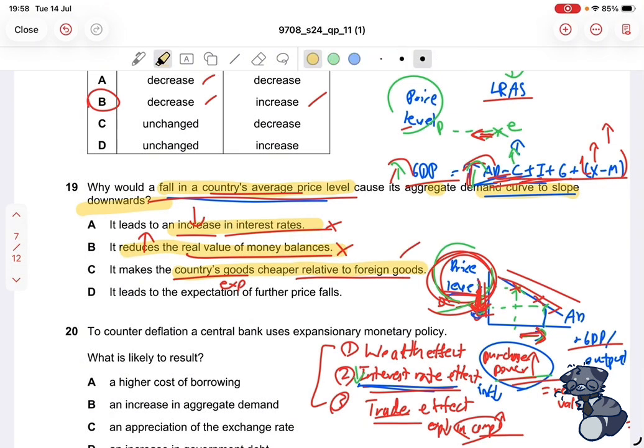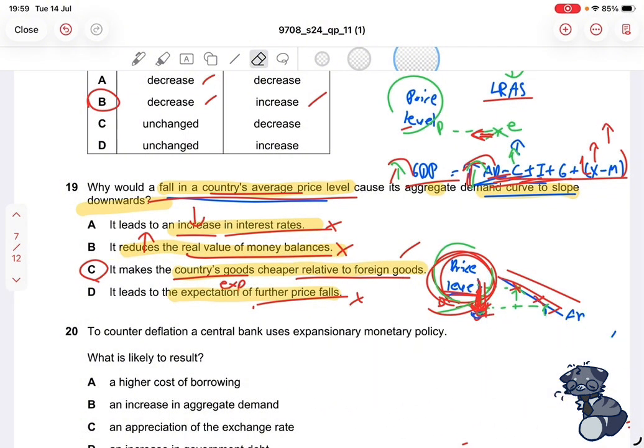The last one says it leads to the expectation of future price falls. Now, when it says future price falls, it reminds me of consumer confidence, or how consumers generally feel about the outlook of the economy. However, this doesn't explicitly tie to any of these reasons. So it's unrelated, so we're just going to cross that off, and our final option left is C, and that is correct. I'm going to erase this part to make room for the last one.